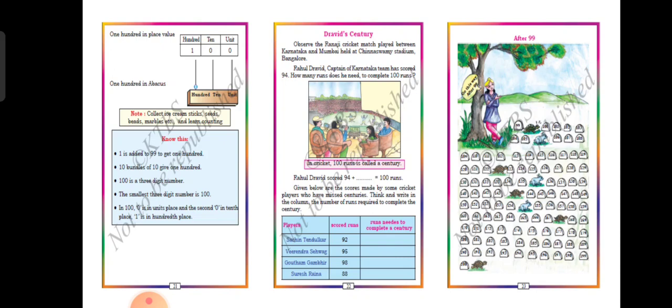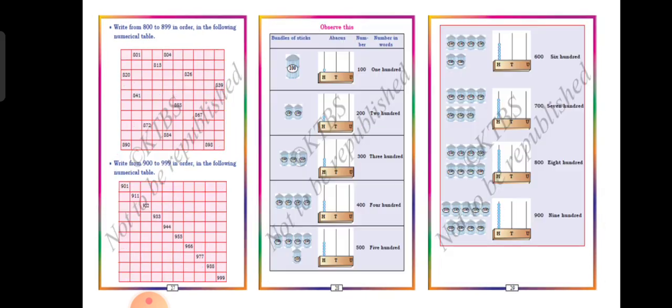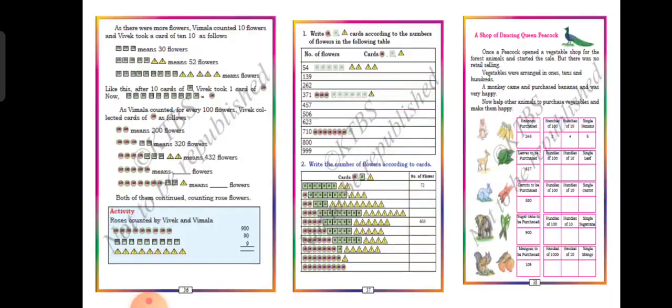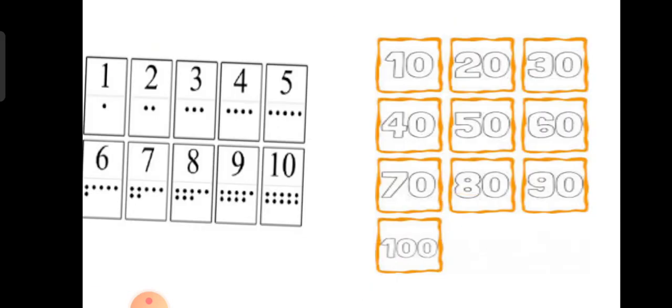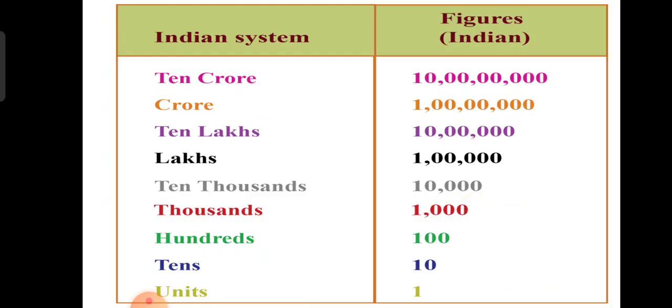If you are writing 100, see, ones, tens. For example, I'll tell you. See here, ma'am has given one example. How do you count these units? Ones, tens, hundreds, thousands. See, like this only our Indian system goes on. But now we are going to learn only ones, tens and hundreds. Only 3-digit numbers. Is that clear?